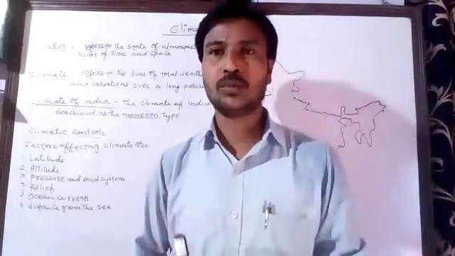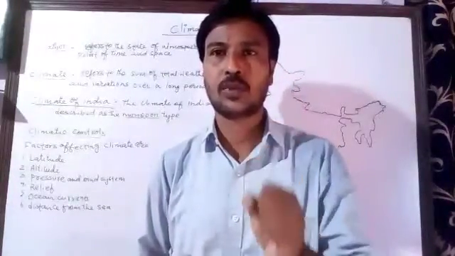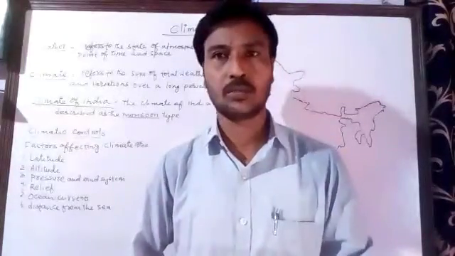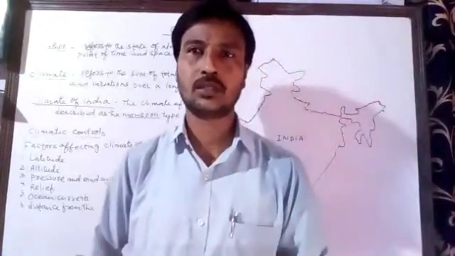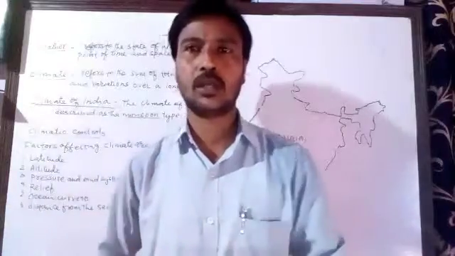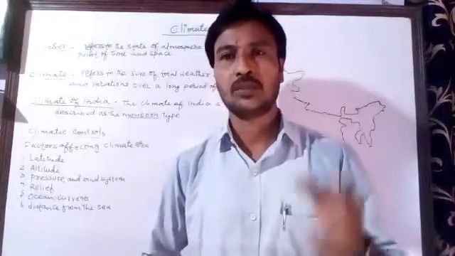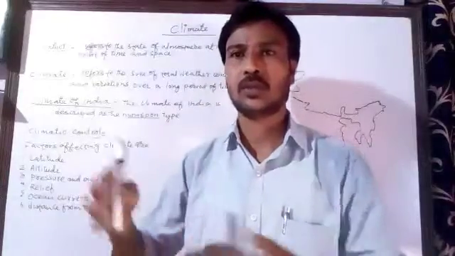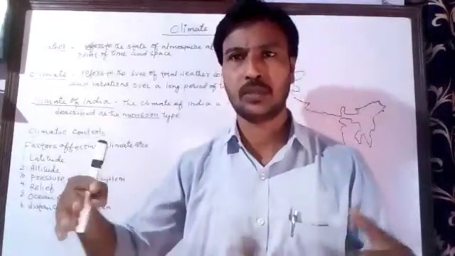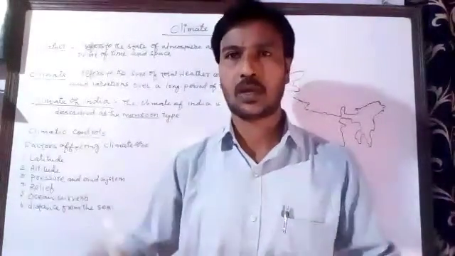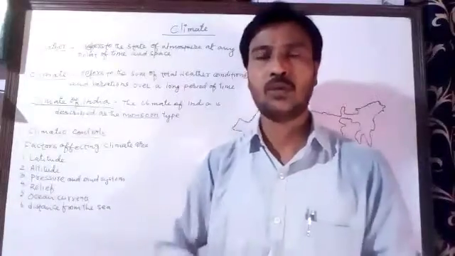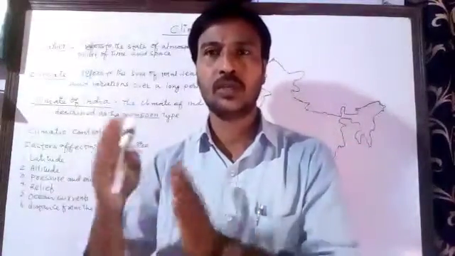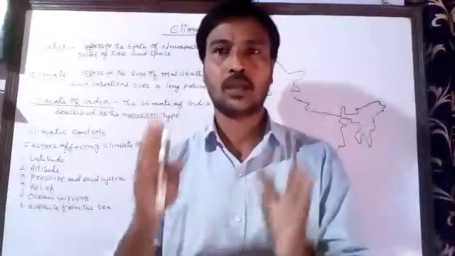Now, this word monsoon comes from an Arabic word, mausim, which means season. There is a history behind how this name monsoon came. In the olden days, the Arabic sailors, when they were sailing through the sea and traveling to India, found that there is a seasonal reversal of the wind. They found that the wind changes its direction according to the season.